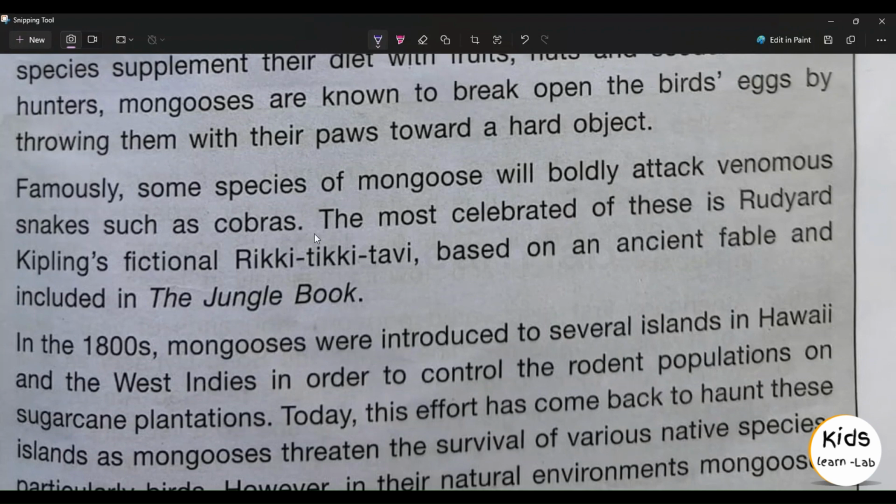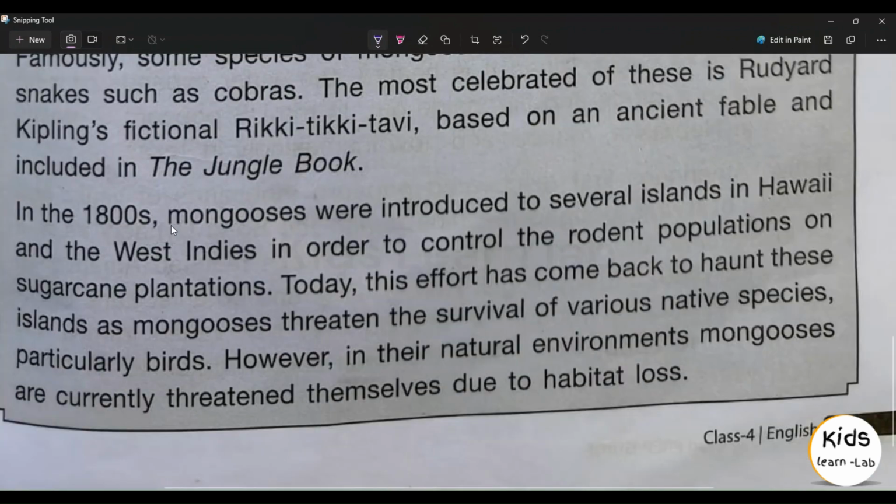The most celebrated of these is Rudyard Kipling's fictional Rikki-Tikki-Tavi, based on an ancient fable and included in the Jungle Book. In the 1800s, mongooses were introduced to several islands in Hawaii and the West Indies in order to control the rodent populations on sugarcane plantations. Today, this effort has come back to haunt these islands, as mongooses threaten the survival of various native species, particularly birds. However, in their natural environments, mongooses are currently threatened themselves due to habitat loss.